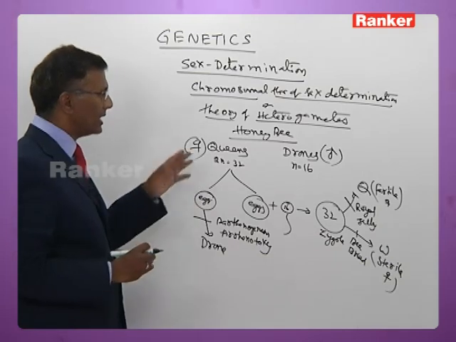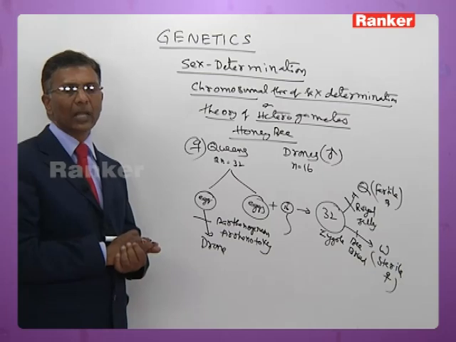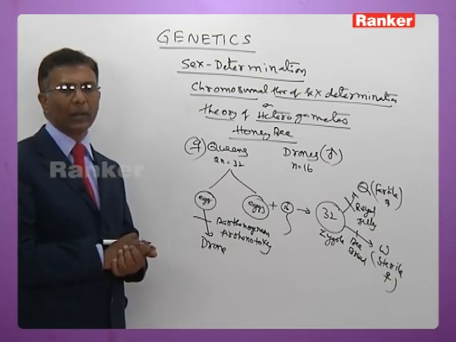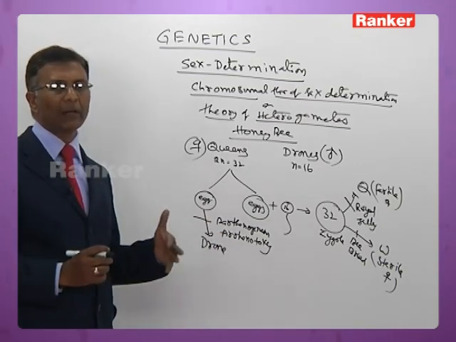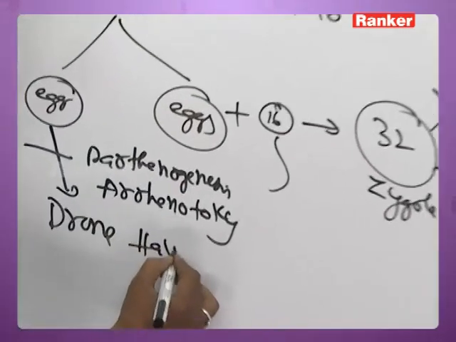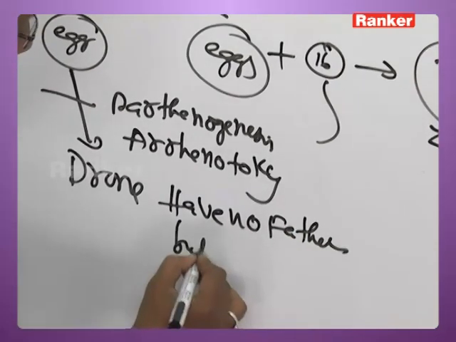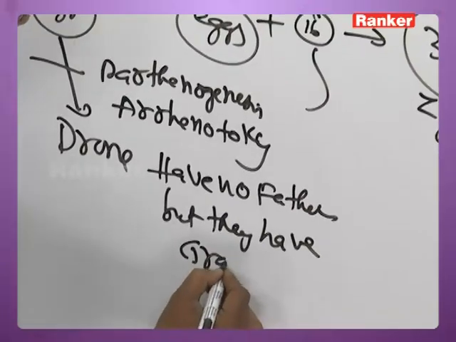On the basis of this, it is fancifully stated that in honeybees, drones have no father but they have a grandfather.